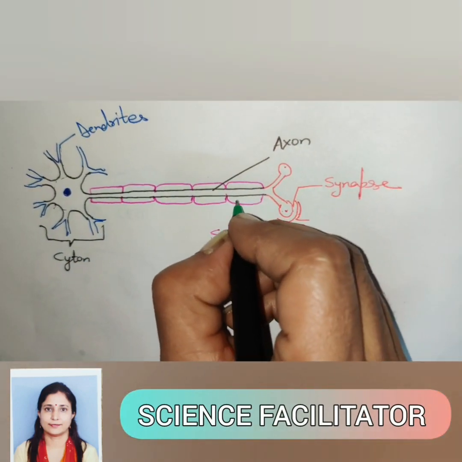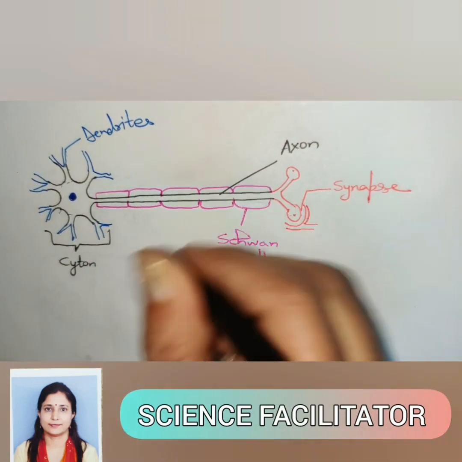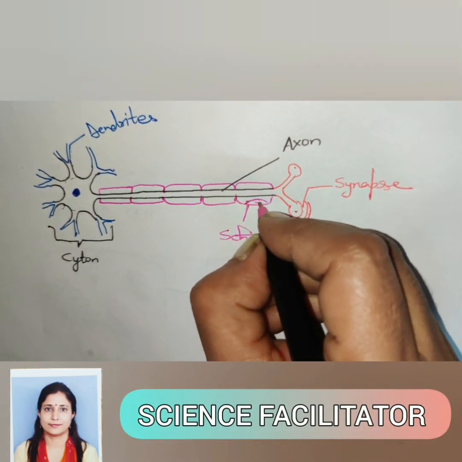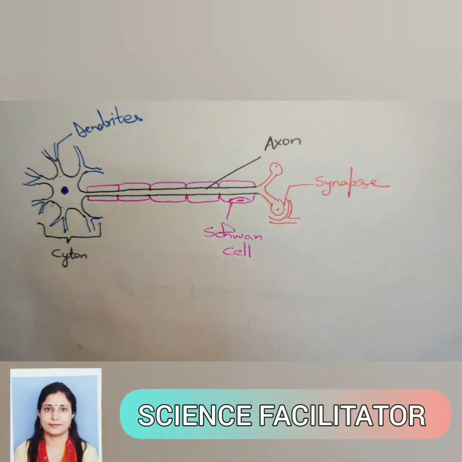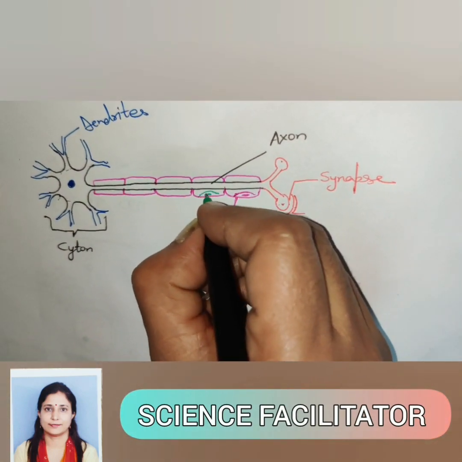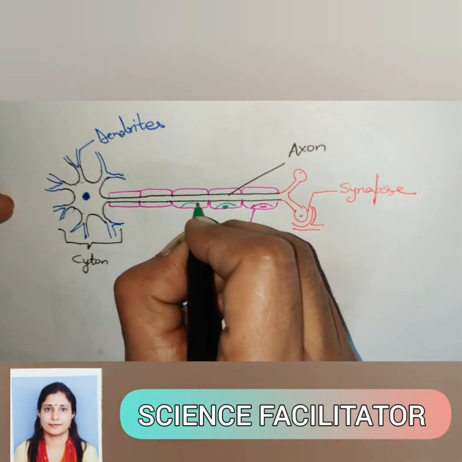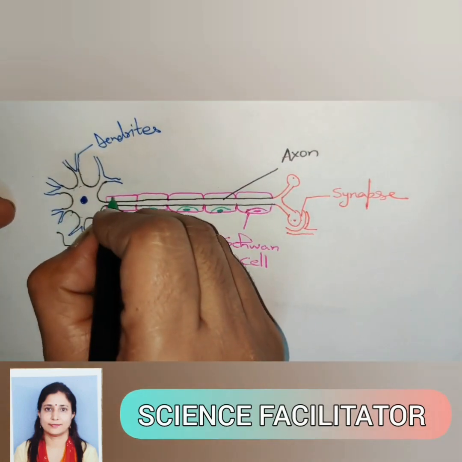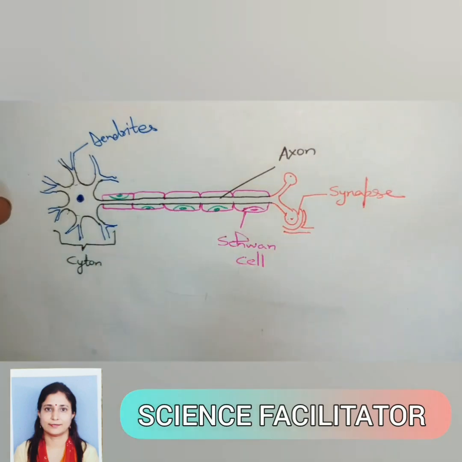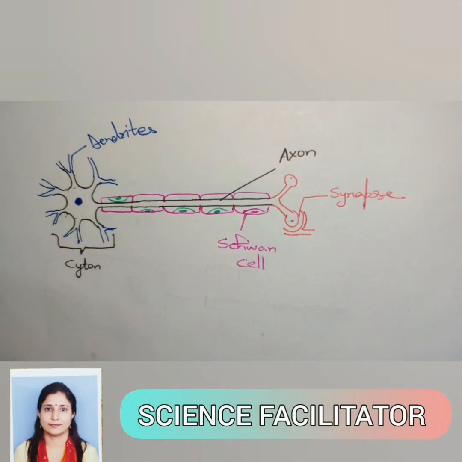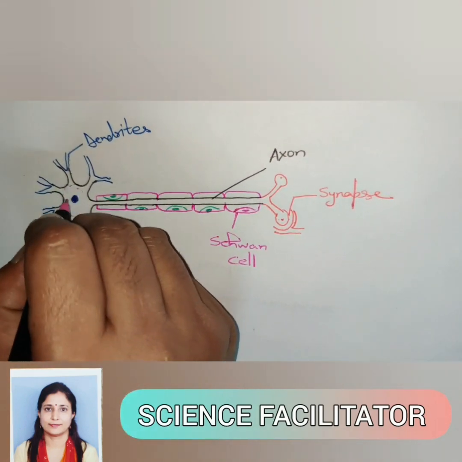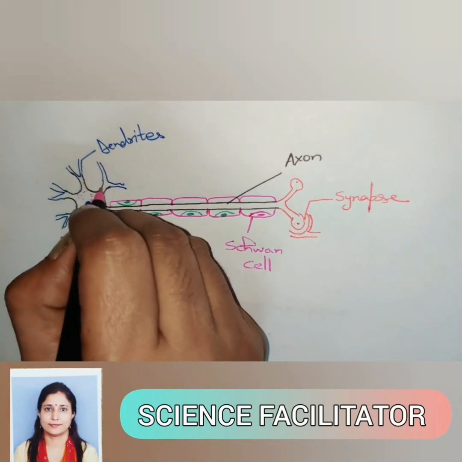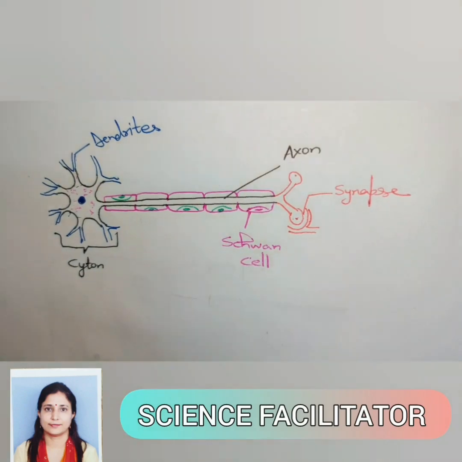This is the nucleus of the Schwann cells. In the surrounding there is some adipose tissue to avoid lateral conduction, and this nucleus is surrounded by the cytoplasm in which many other organelles are suspended.